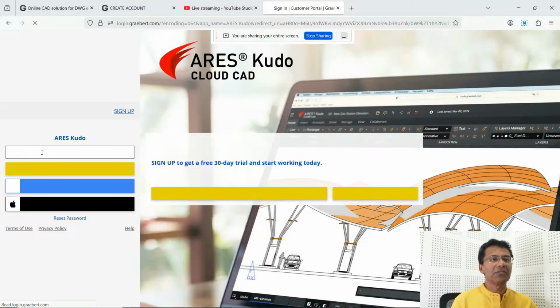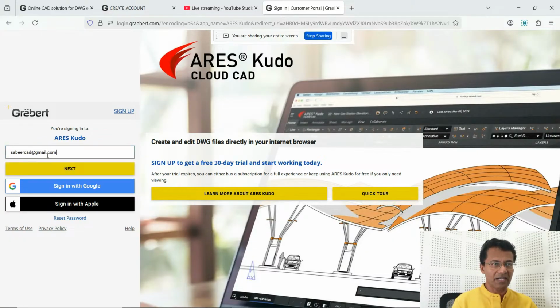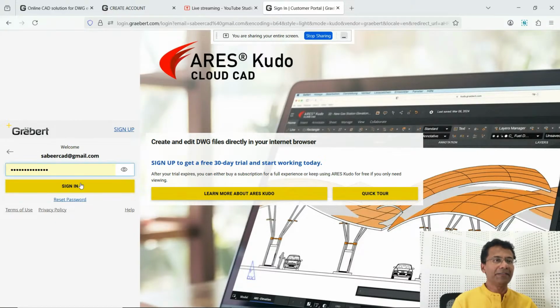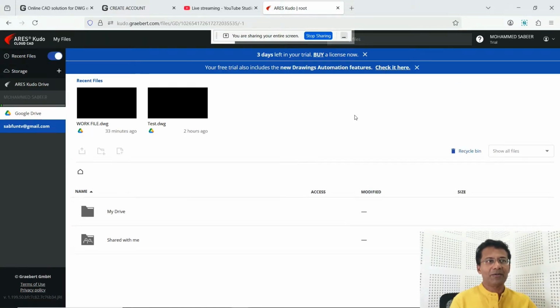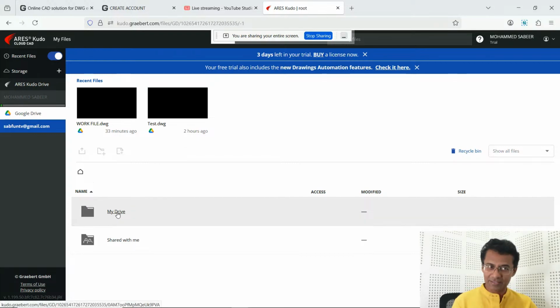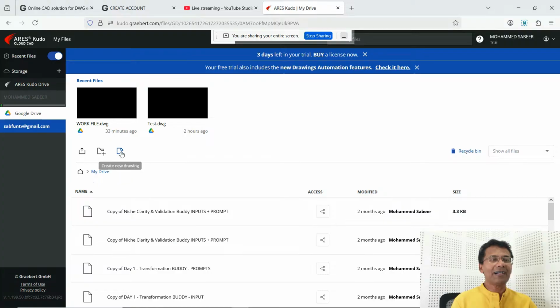Now you have to give your login credentials. I'll give my mail ID and password, then sign in. I've signed in. Now here you can see the drive. I have logged into my Google Drive, and my drawing file will reside in the Google Drive. So I'll click on the folder in the drive, then click on create a new drawing file.